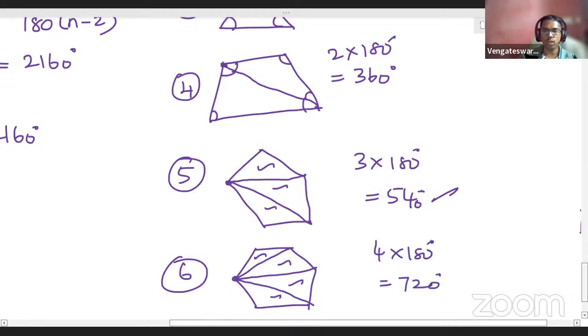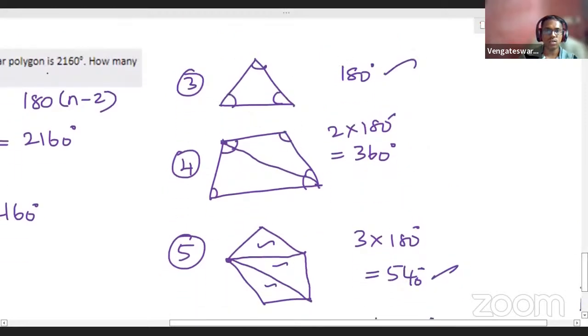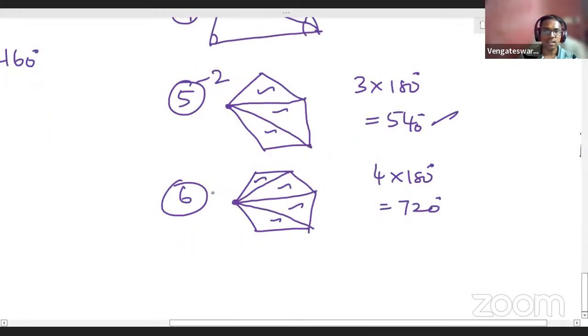So that means from this, what you can understand? See here, for triangle 180, for quadrilateral, you have totally four sides. That means you can form two triangles with this quadrilateral. Can you understand that? 4 minus 2, you can form how many triangles? 2 triangles. Same way, if you take a pentagon, there are 5 sides. 5 minus 2, you can form 3 triangles. For a hexagon, 6 sides. 6 minus 2, you can form 4 triangles. So for any polygon, how many sides you have, that number minus 2, that many triangles you can form.